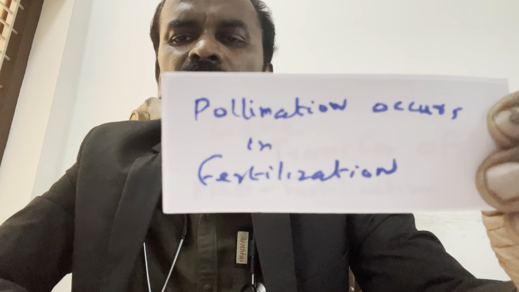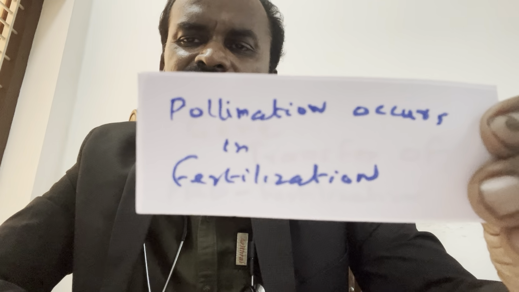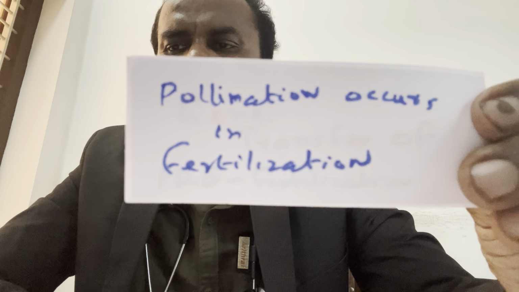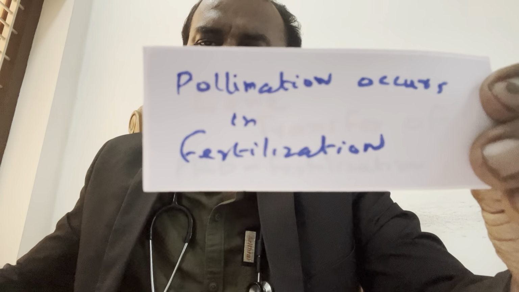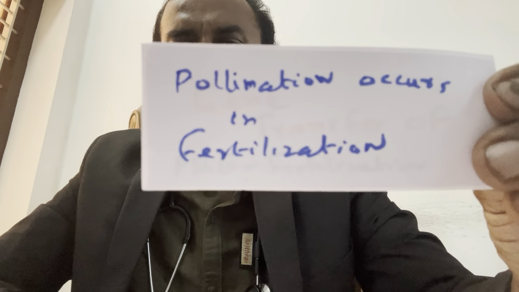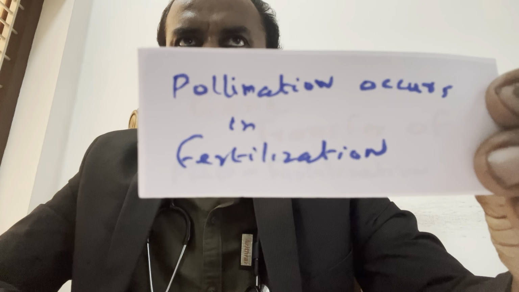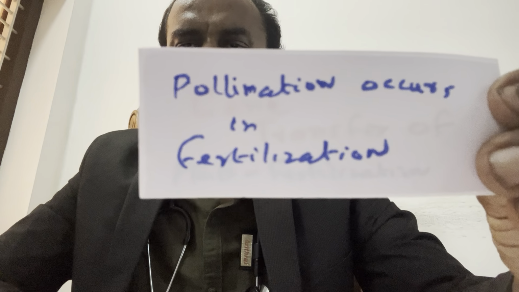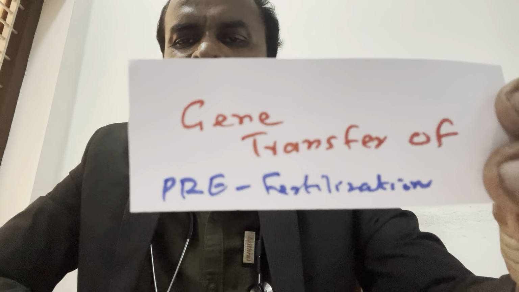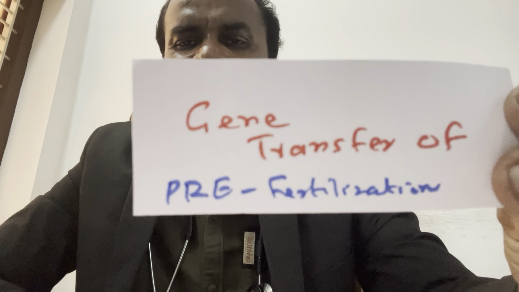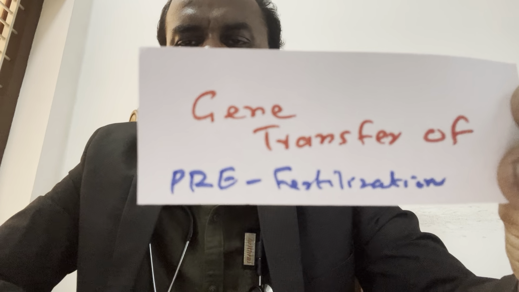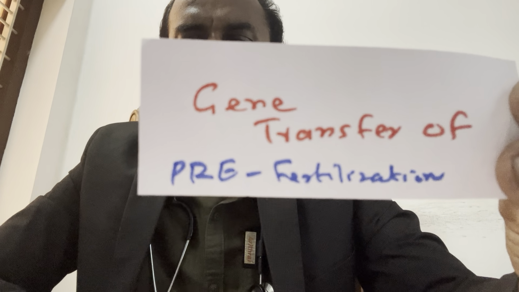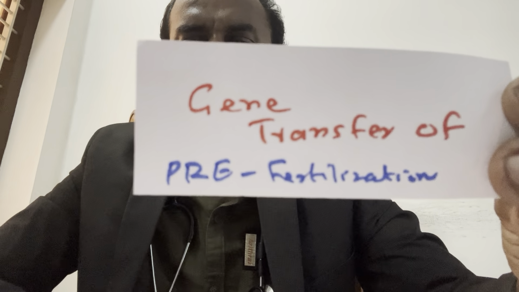Pollination occurs in fertilization. True or false? Pollination occurs in gene transfer of pre-fertilization.